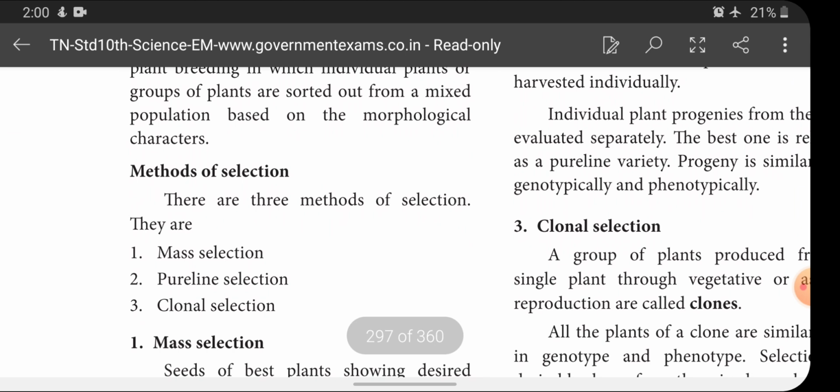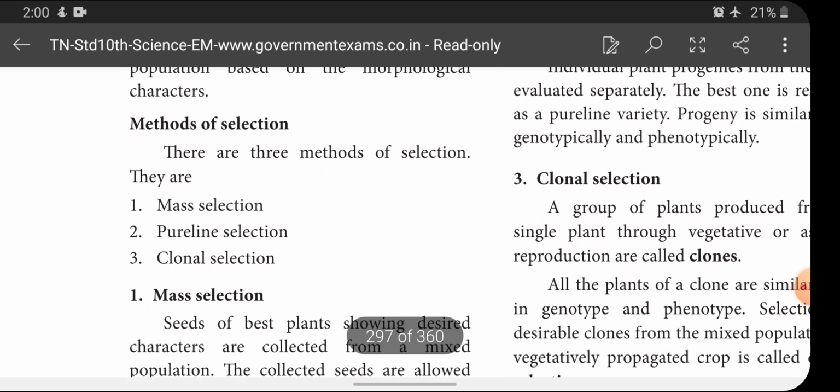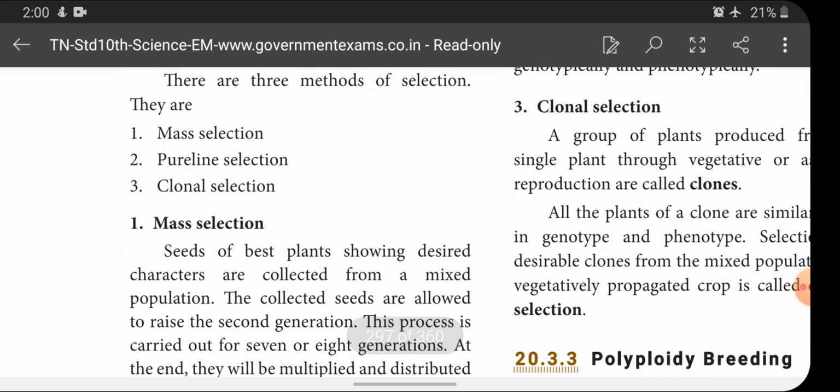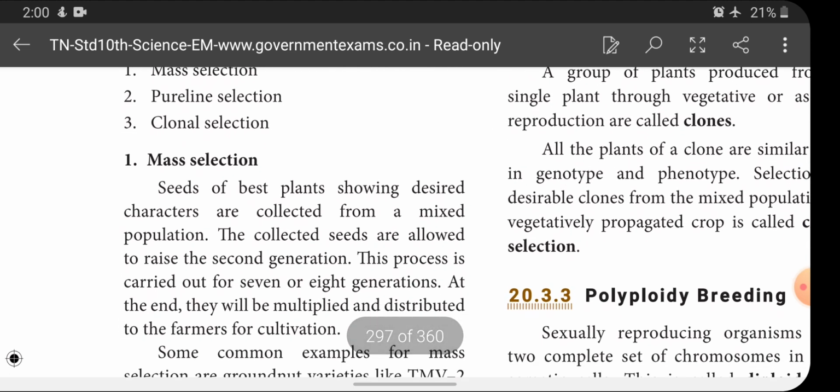There are three methods of selection: mass selection, pure line selection and clonal selection. Mass selection: seeds of the best plants showing the desired character are collected from a mixed population, and the collected seeds are allowed to raise the second generation.